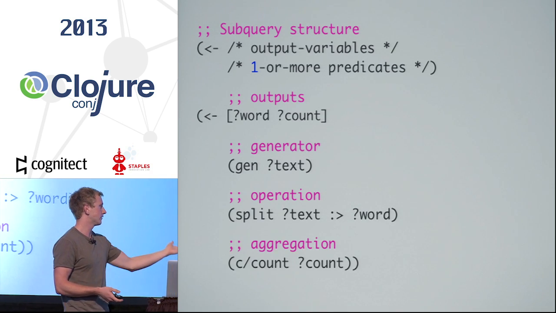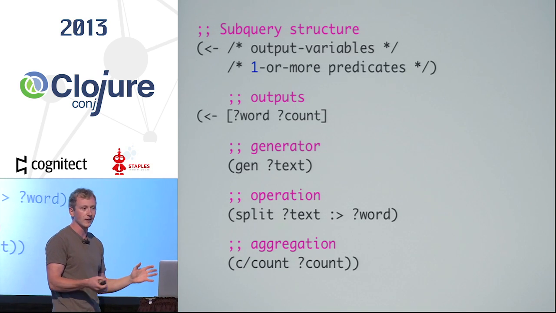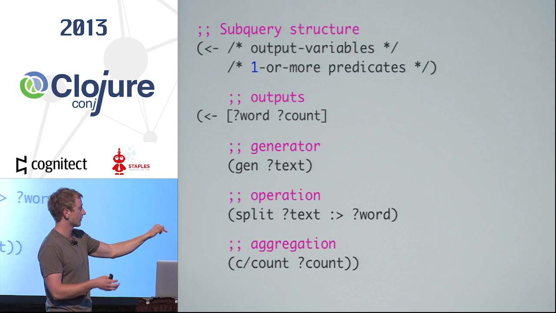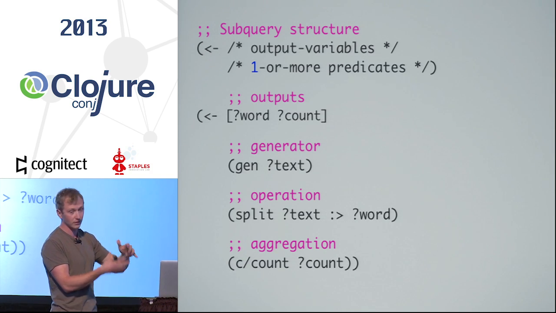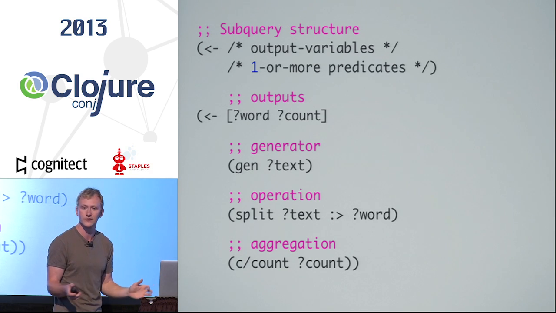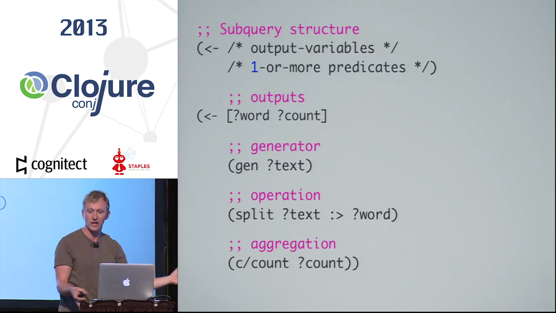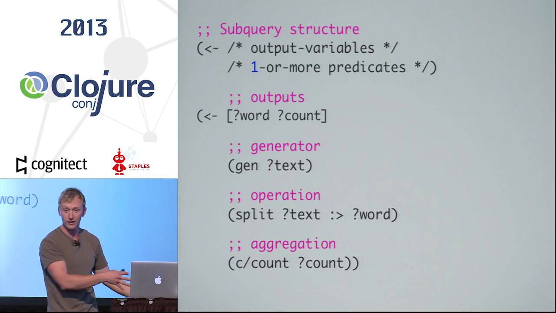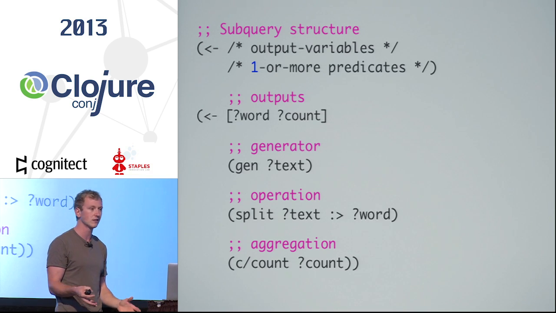I don't really have a good metaphor for where aggregations fit into this, but effectively what you're doing here is saying, I want to create every grouping on word, and figure out what the count is for that particular grouping. And then this subquery itself is actually a generator that can be used in other subqueries. So you can lock away logic and build up these very complex things.